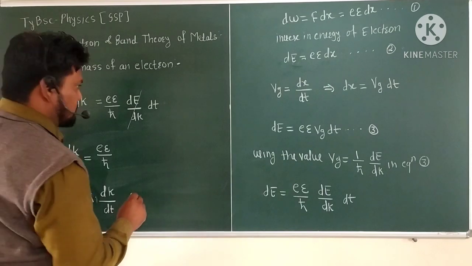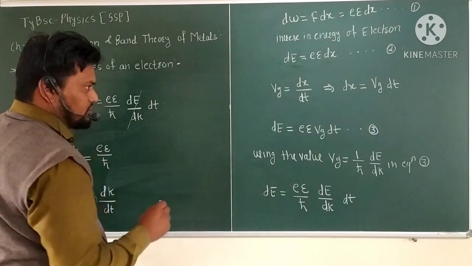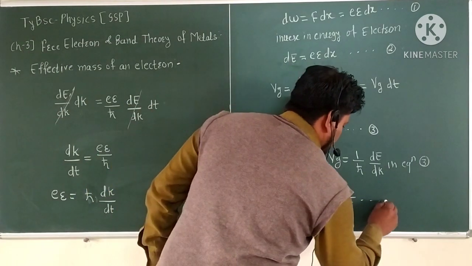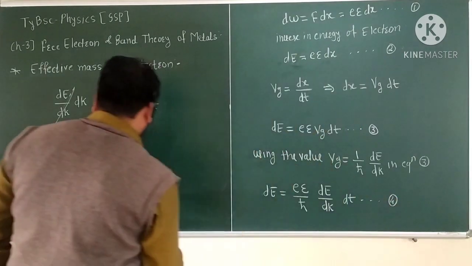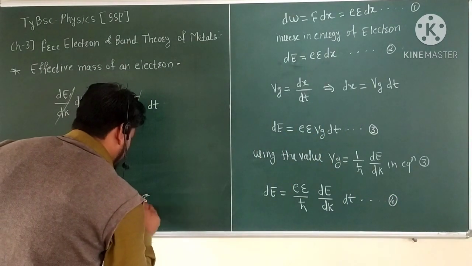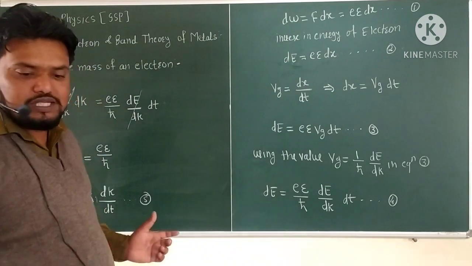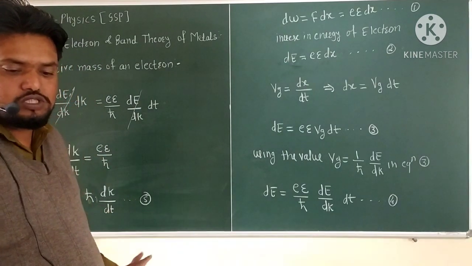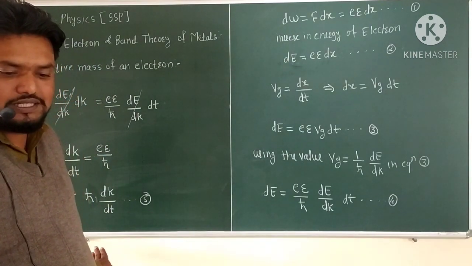This is considered equation number 4, and this is equation number 5: E epsilon is equal to h cross dk upon dt.